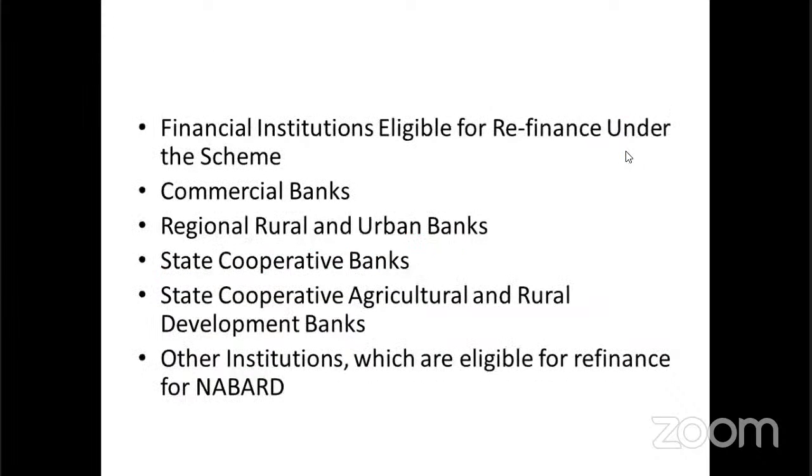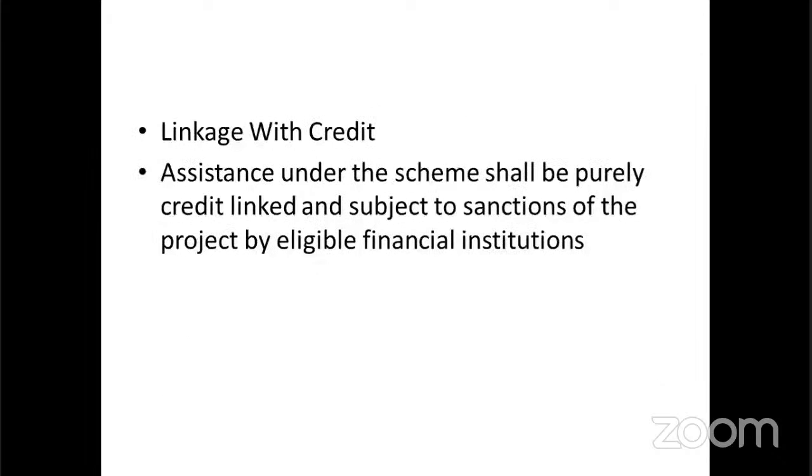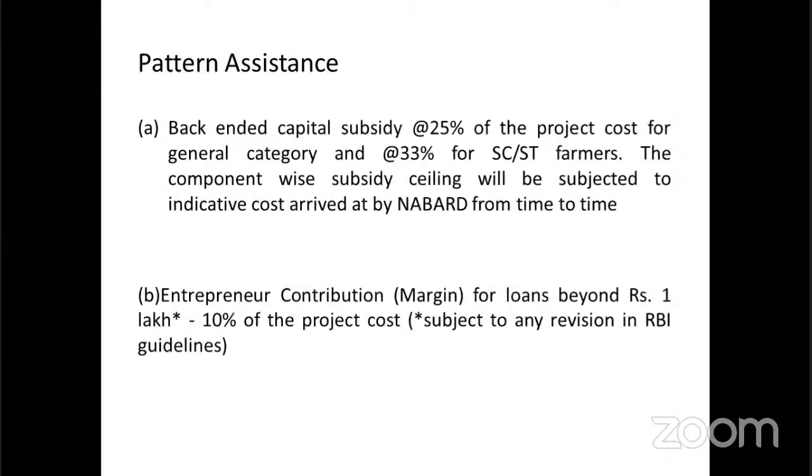Next one is the financial institutions eligible for refinance under the scheme, that is commercial banks, RRBs, state cooperative banks, and other institutions who are eligible under NABARD. Next one, linkage with the credit, that is the pattern of assistance.